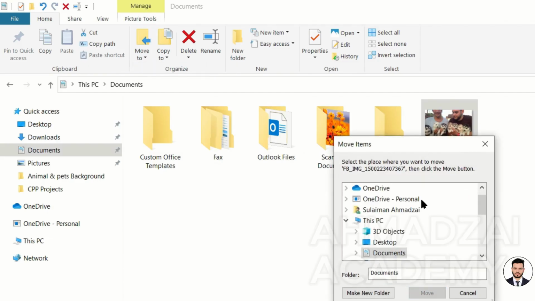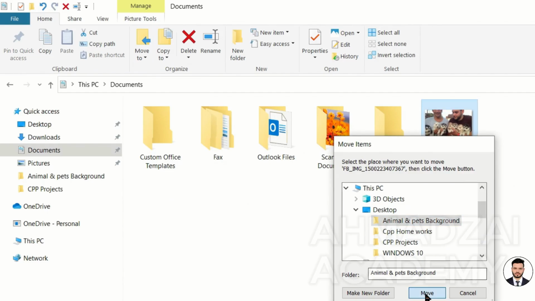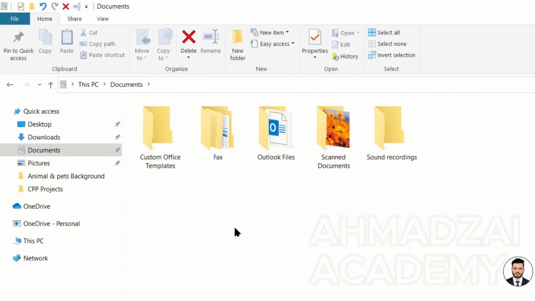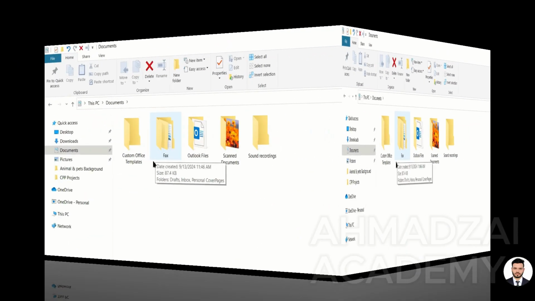So, we select Move to, choose folder. We say we have a folder on the desktop called Animal and Pets. Okay. Again, from now on, it works just like cut and paste.